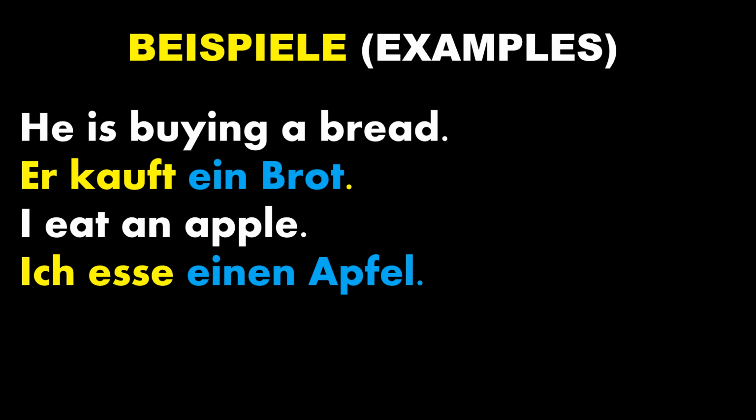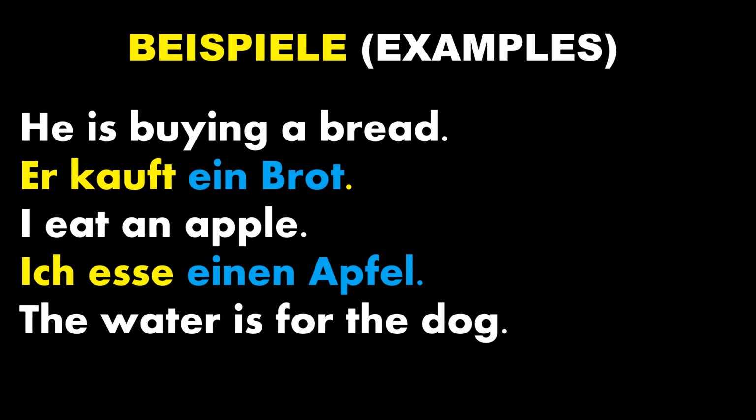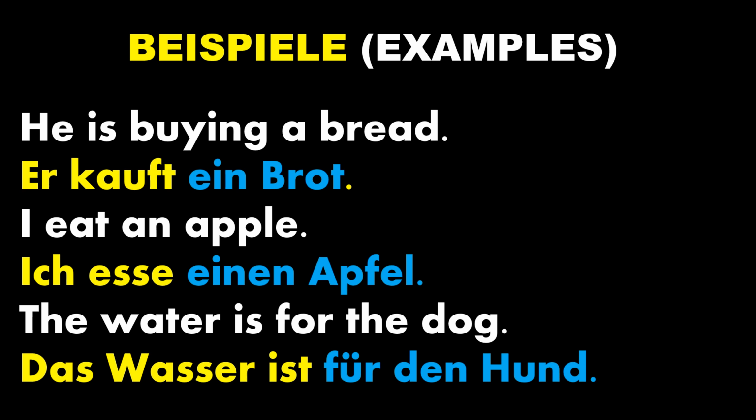So that is why these blue colored words take the case of accusative. And that is why we have used the article in accusative form. Let's take one more example. The water is for the dog. Das Wasser ist für den Hund.